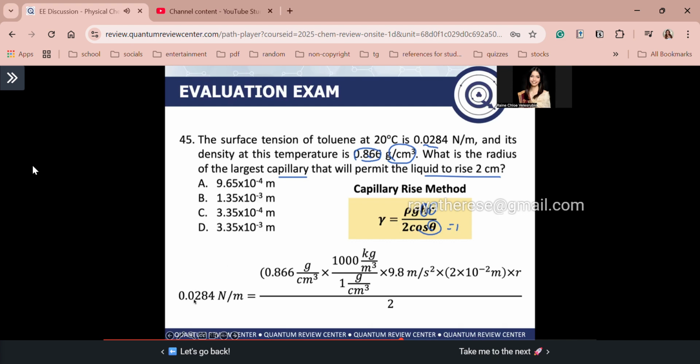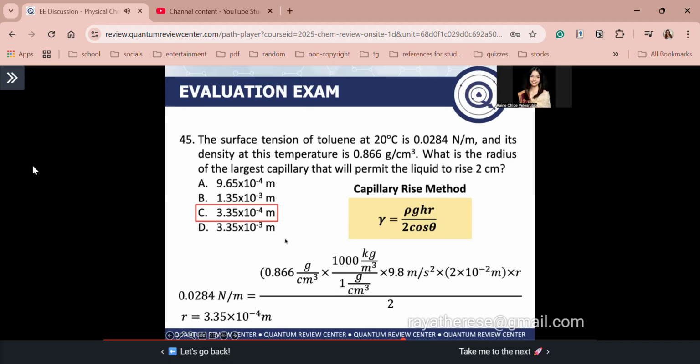Okay? So your gamma, surface tension, 0.0284 is equal to density 0.866 grams per cubic centimeter. So convert the grams per cubic centimeter to kilograms per cubic meter. Guys, yung technique ko dito is diretso na. Take note, dapat memorize nyo na to: 1 gram per cubic centimeter is equal to 1,000 kilograms per cubic meter, para diretso na yung ating conversion. Recall, this is your SI unit for density. Times g, 9.8 m/s squared, times height, times r, yung hinahanap natin, divided by 2. Shift solving, guys, you will get r is equal to 3.35 times 10 to the negative 4 meters. Letter C. Guys, I hope you got the correct answer.